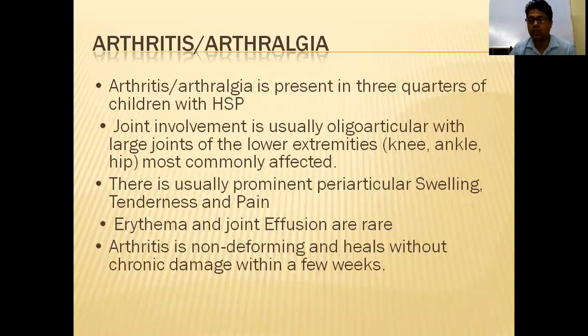What is arthritis? Arthritis means you will get pain, tenderness, redness, and effusion. Arthralgia means only tenderness, maybe not red, with no effusion or color change. So that is the difference. You will get arthritis or arthralgia. This arthritis is always oligoarticular, meaning a single or few joints, and mostly large joint involvement in HSP, in the lower extremities, mostly the knee and ankle.